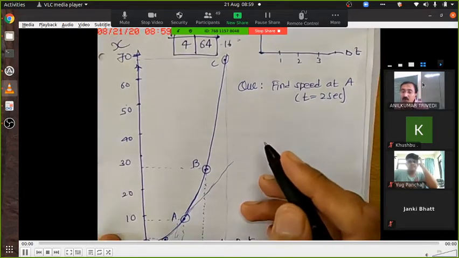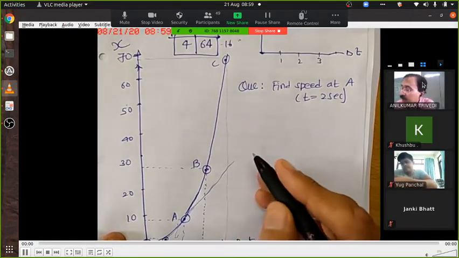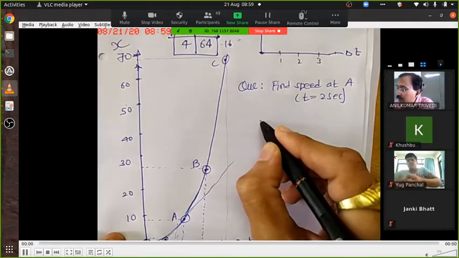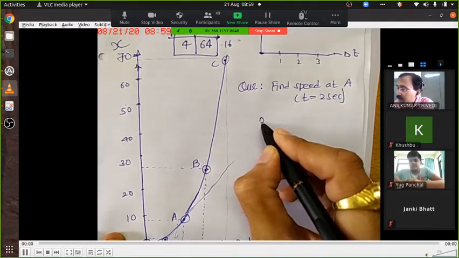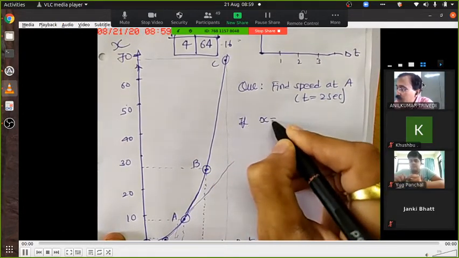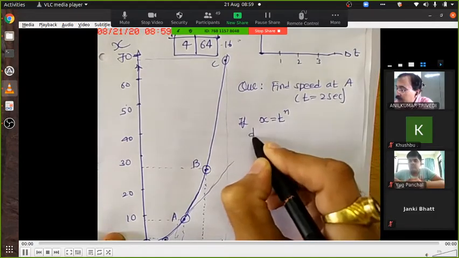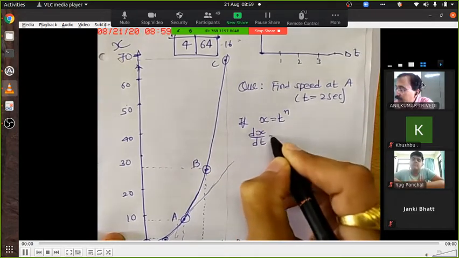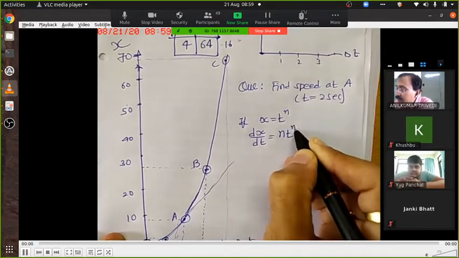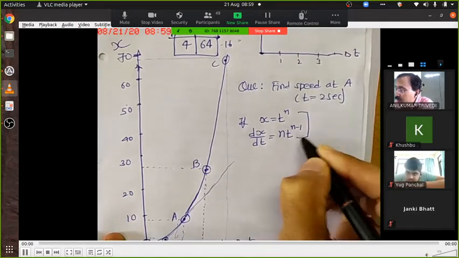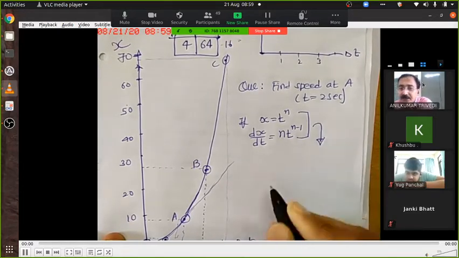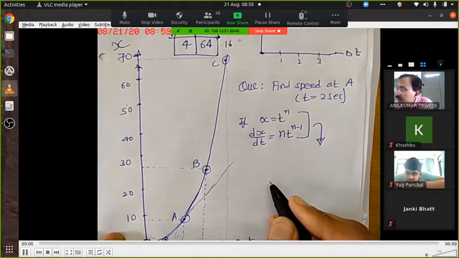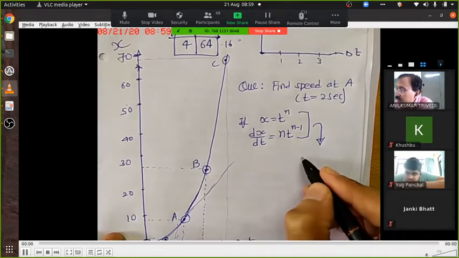But if I don't want to do any of this stuff, I can use this formula. What was that formula? If x equal to t raised to n, dx by dt equal to n t raised to n minus 1. If I use this formula, I'll get the answer quickly. So here in my case x was equal to t cube.